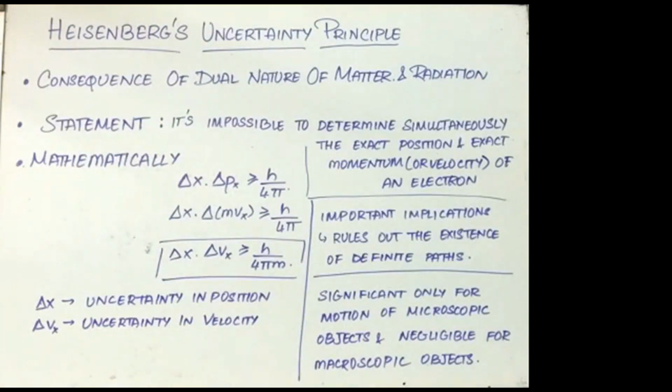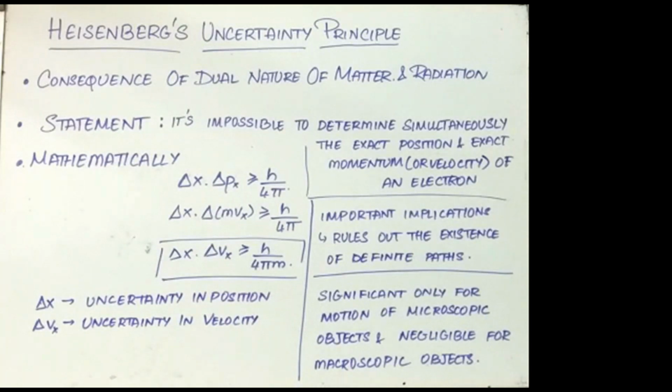Heisenberg's uncertainty principle is a consequence of the dual nature of matter and radiation. The statement is as such: it is impossible to determine simultaneously the exact position and exact momentum or velocity of an electron. Mathematically, it can be expressed as delta x into delta px is greater than or equal to h by 4 pi. Delta x into m delta vx is greater than or equal to h by 4 pi. So delta x times delta vx is greater than or equal to h by 4 pi m, where delta x is the uncertainty in position and delta vx is the uncertainty in velocity.